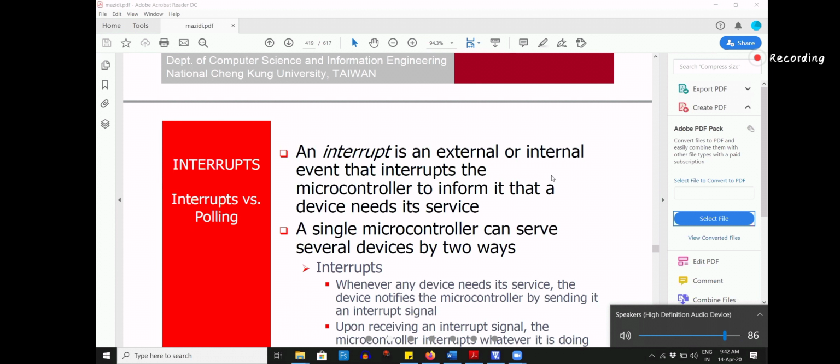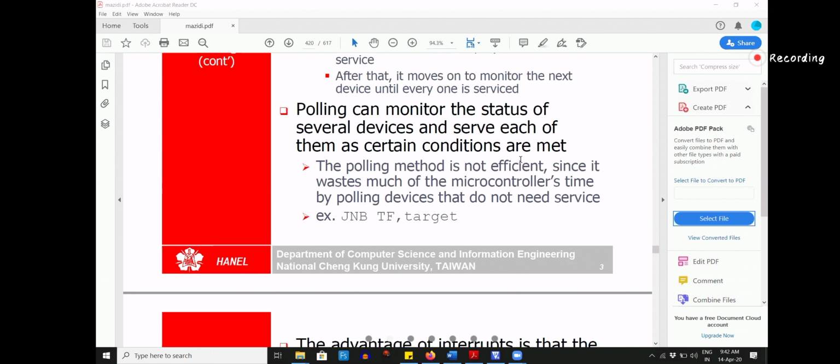Okay, but before interrupt, there was one technique called polling. Polling, like for example, I'll give you an example. Suppose I need to have a siren, let's say a siren in an industry or a factory.